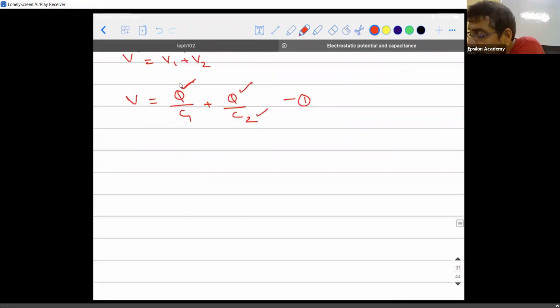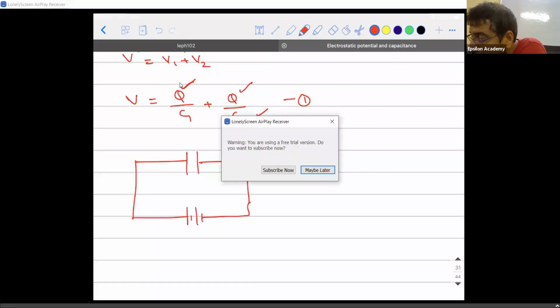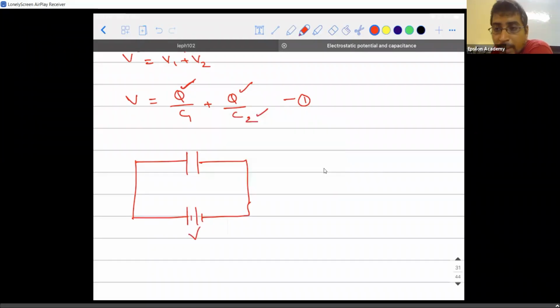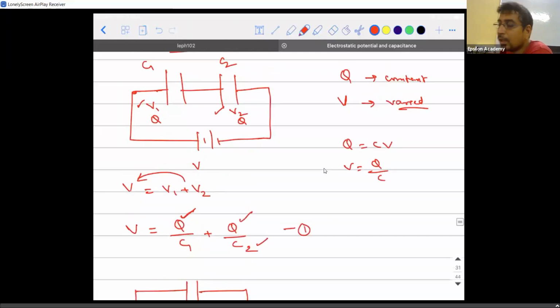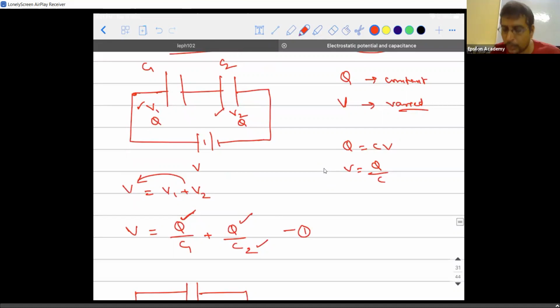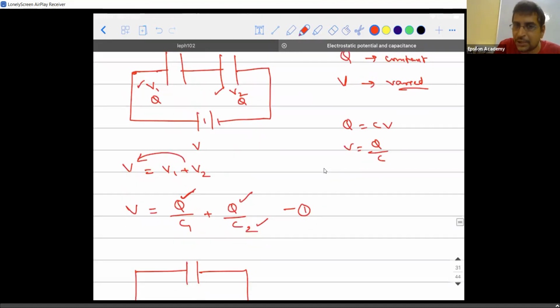Now I need to draw an equivalent circuit for it. What do I mean by equivalent circuit? Equivalent circuit means if you have multiple electrical components, all those components should be replaced with one particular component of the same nature.